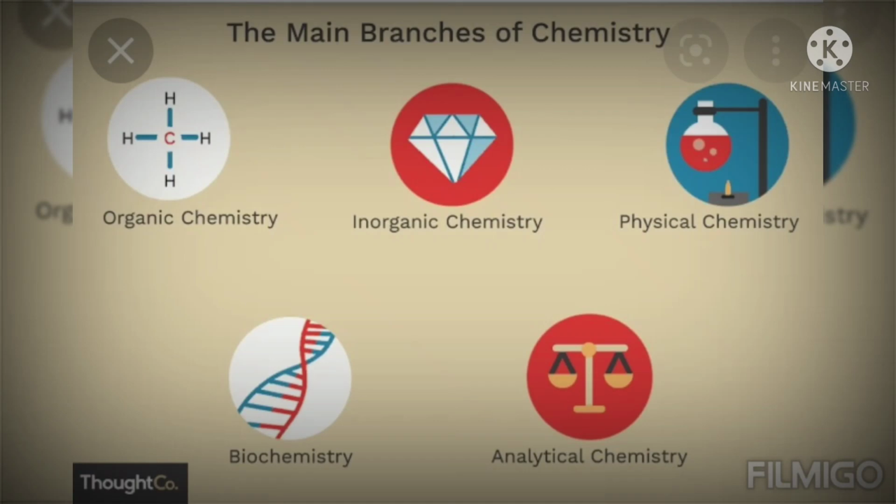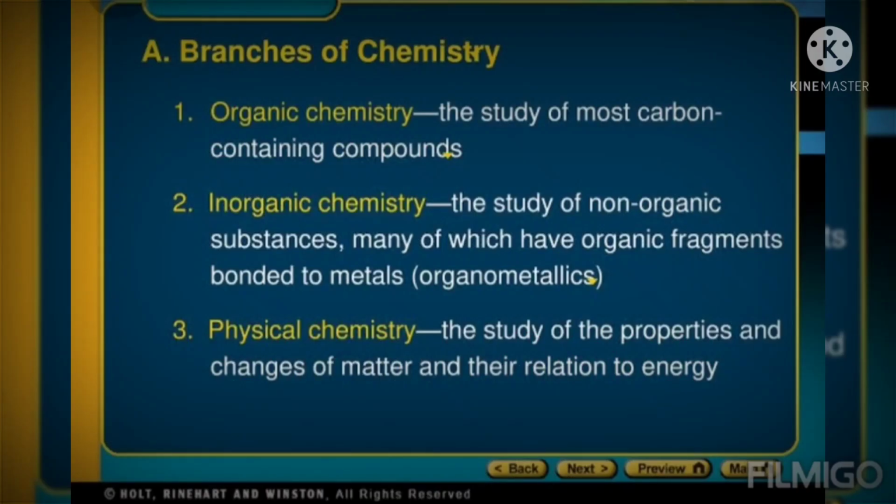There are three branches. Organic means only carbon-containing compounds. Inorganic means non-organic compounds, mostly metals, and metal and carbon bonding compounds are called organometallic compounds. And lastly, physical chemistry means the study of properties and changes of matter and their relation to energy: what changes within matter and its relation with that energy.